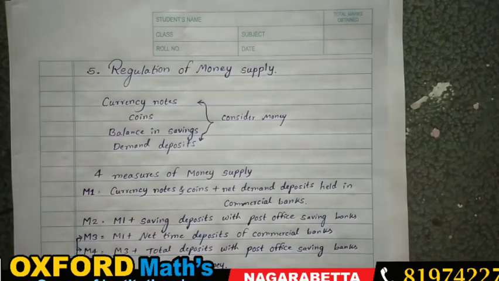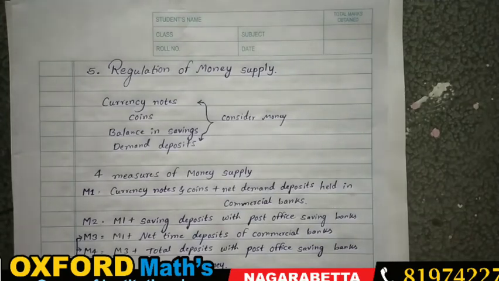One is M1. What does M1 mean? Currency notes and coins plus net demand deposits held in a commercial bank. You have kept the money in a commercial bank, so the net demand of all the customers in the commercial banks will be calculated in M1. And M2 means M1 plus saving deposits with the post office savings.